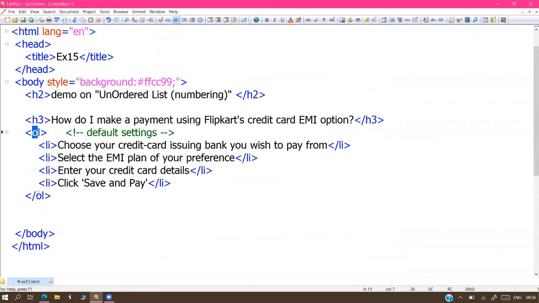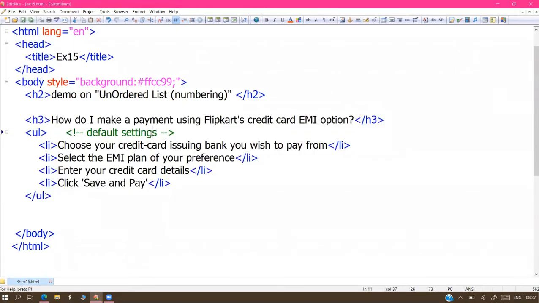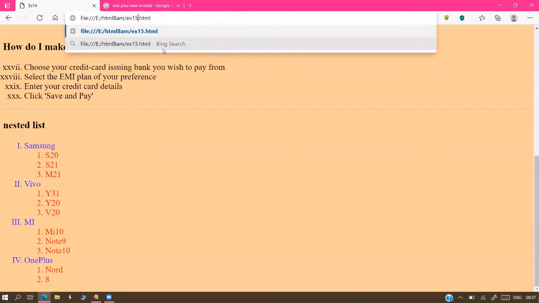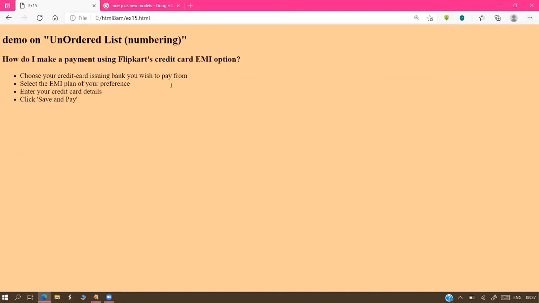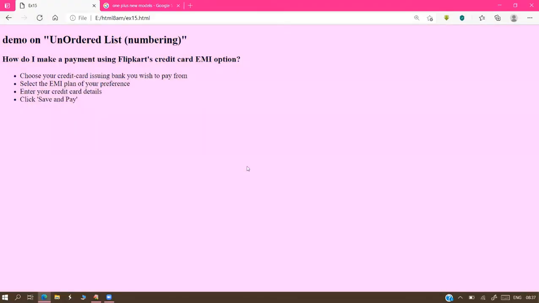OL replaced with UL. That's all. No more changes, sir. Observe the code and you will get an idea clearly. Just OL replaced with UL, and go and execute. This is all. About the bulleting style, I already said that the default symbol is dot.